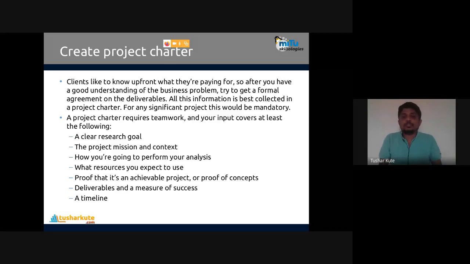Then proof that it is an achievable project, and proof of concept. Achievable means feasibility; the feasibility of the project is identified. So is it feasible to work with the current environment, the given time, given developers, given software, and a given data set? That's called a proof of concept. And deliverables and measures of success. Obviously, there are some measurements that are present in the project.